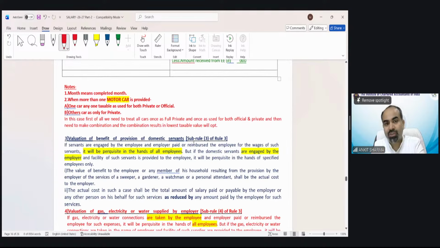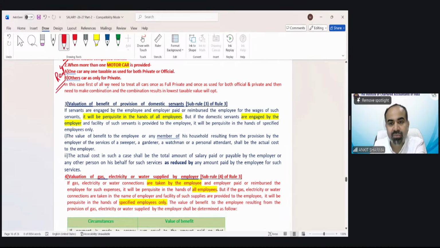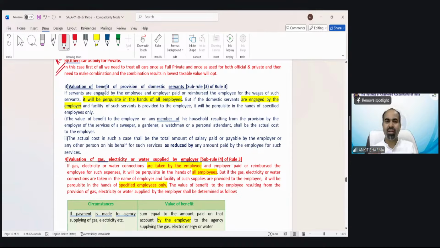There are some notes. Month means completed month. So suppose the car has been provided for 8 months and 10 days, then we will solve only the 8-month provision. Even if it is 8 months and 20 days, we will solve only the 8-month provision. So we have to take the completed month case. The second note is for your reading purpose. Kindly read it. So that was the car perquisite. Now the other perquisites are very, very logical and very simple. Huge perquisites we have solved.